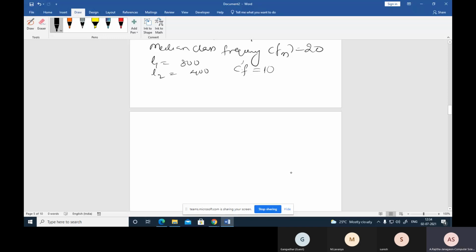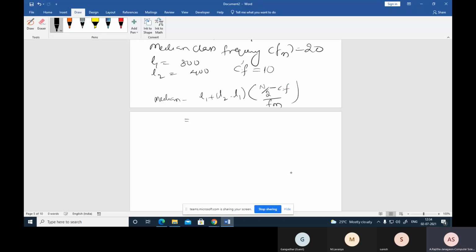Now what is the median here? What is the formula for median? Median equals L1 plus (L2 minus L1) into (n by 2 minus cumulative frequency) divided by median class frequency.